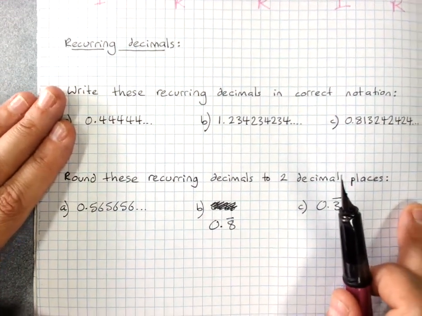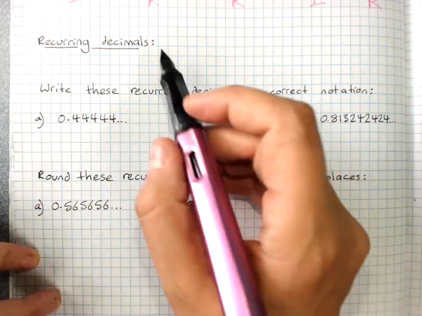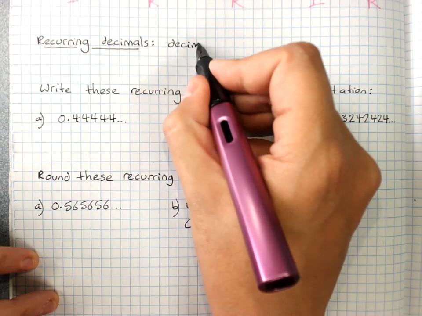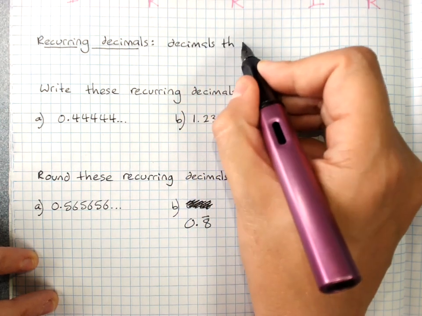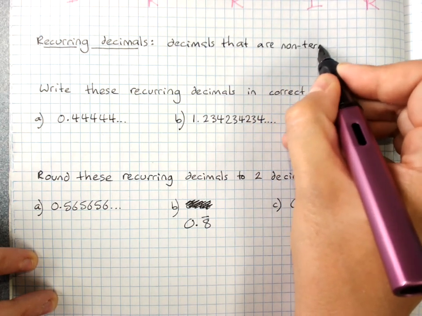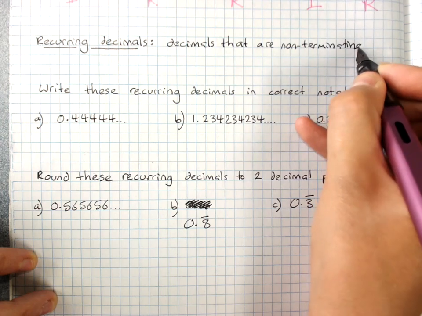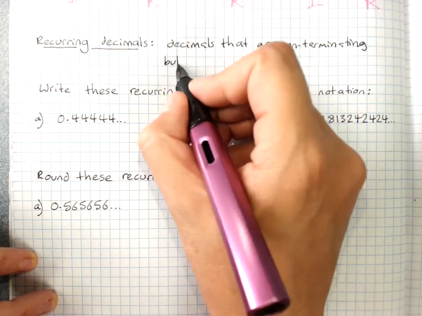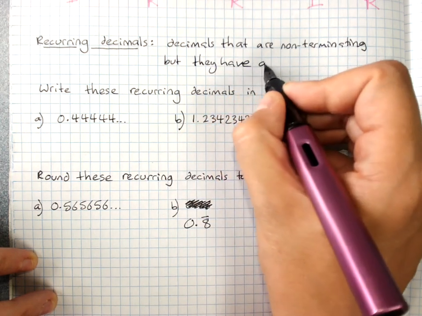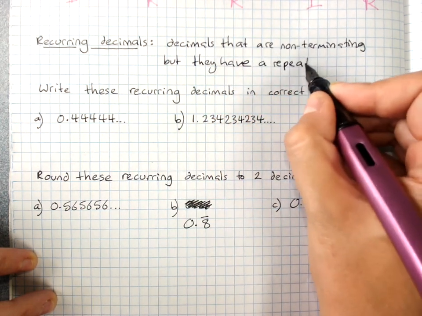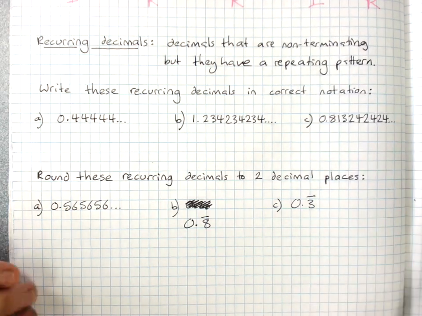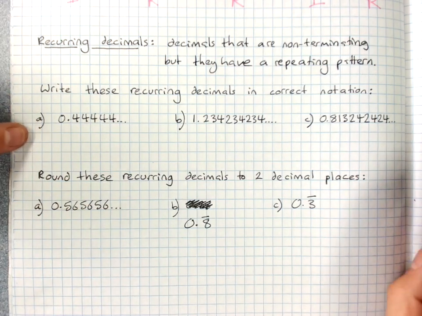Recurring decimals are decimals that keep going in a repeating pattern. So they're non-terminating, but they recur, they have a repeating pattern that goes on forever. We need to be able to write our recurring decimals in correct notation.